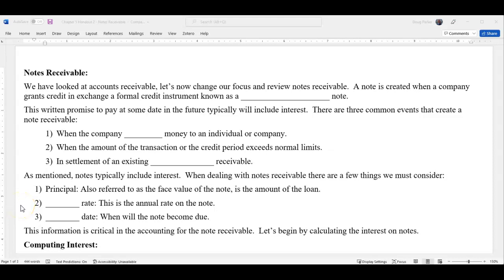Up to this point, we've looked at accounts receivable. Now let's change gears a little bit and look at notes receivable.